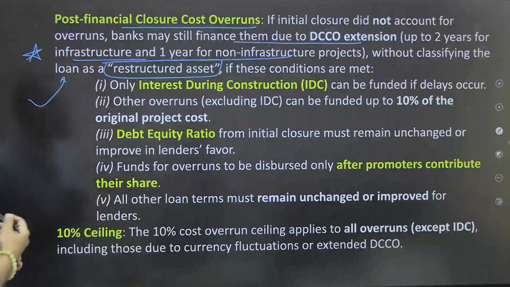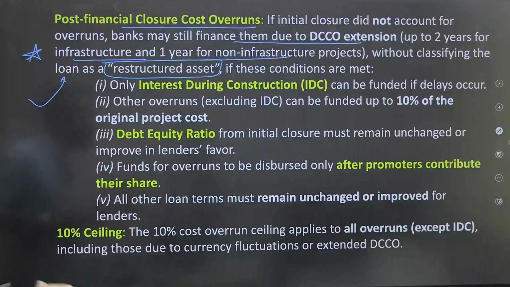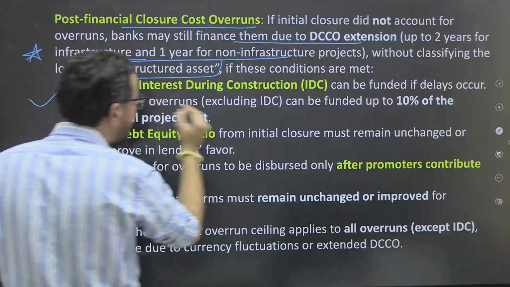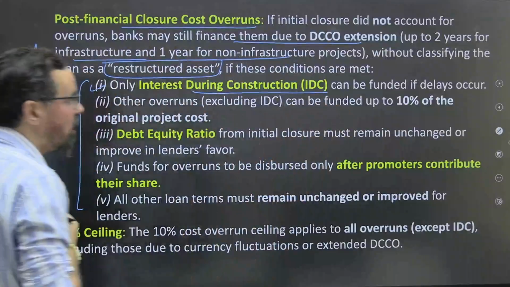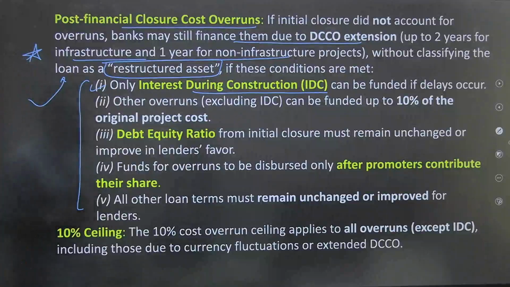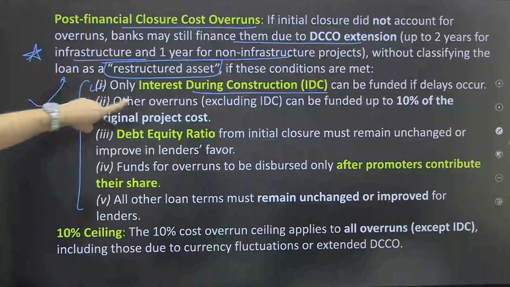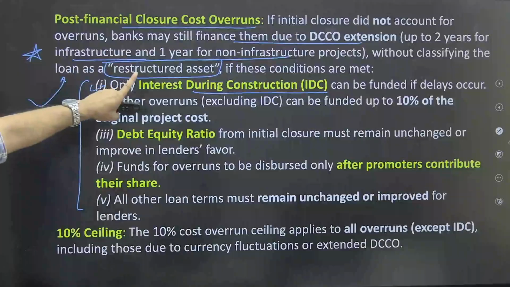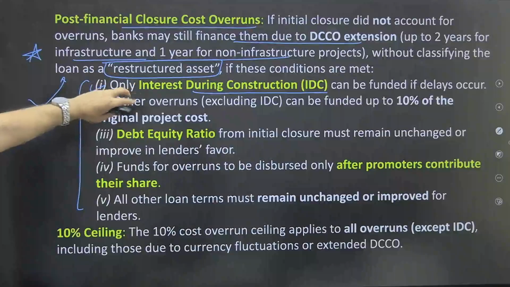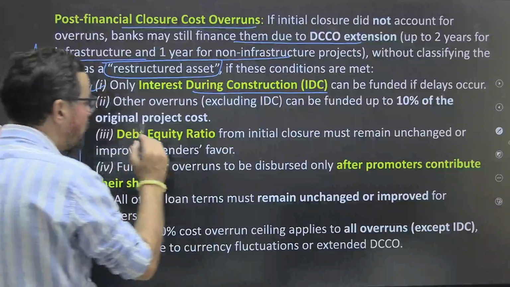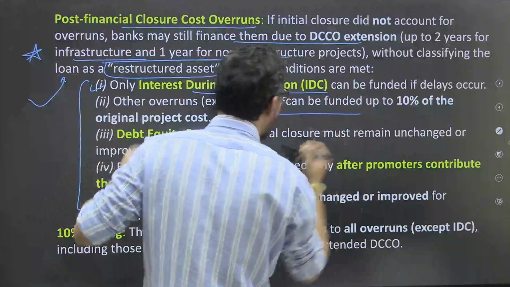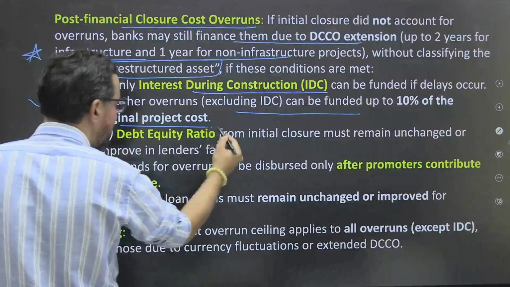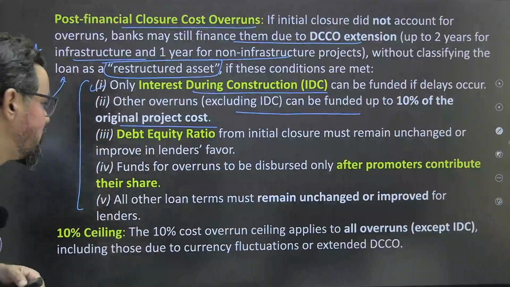So if these conditions are met, now what are the conditions? We have given 5 conditions. First, only interest during construction can be funded if there are delays. Only interest will be charged. Second, other overruns excluding IDC can be funded up to 10% of the original project cost. If it is 1000 crores, that means 100 crores is the maximum.